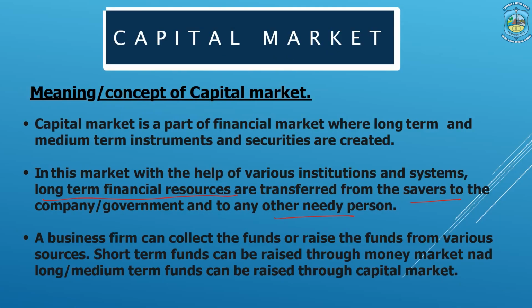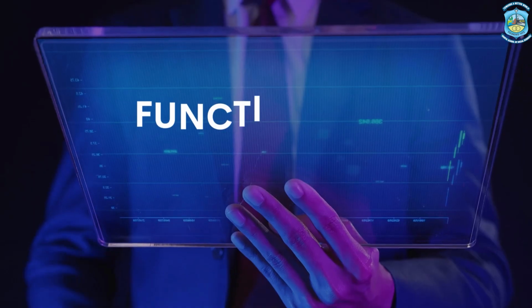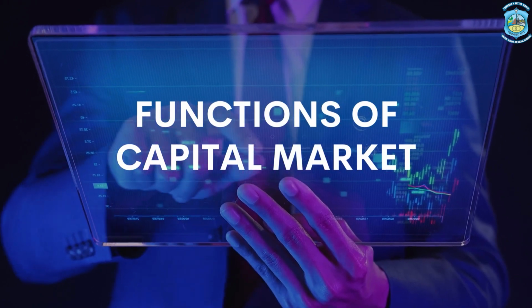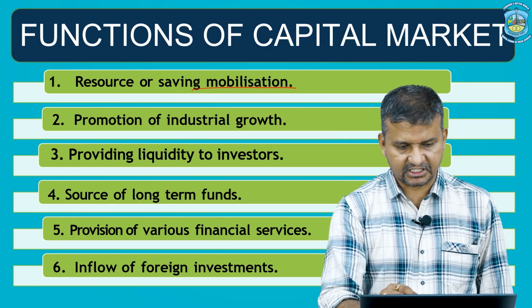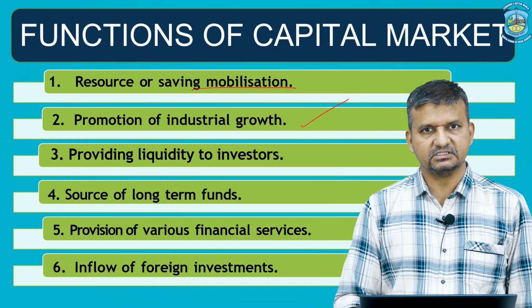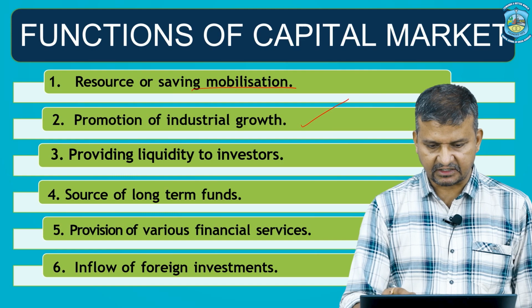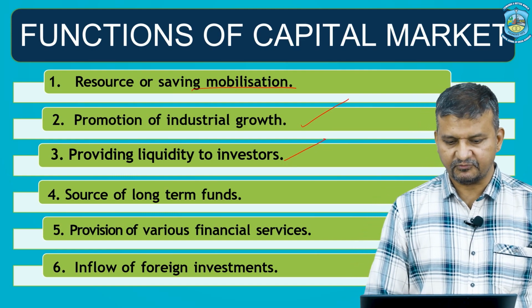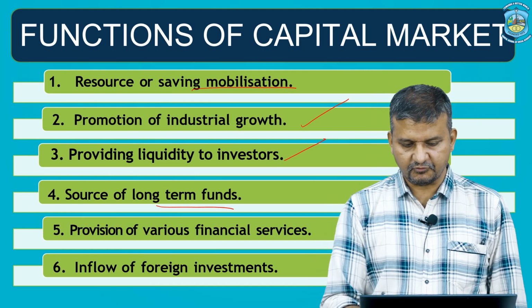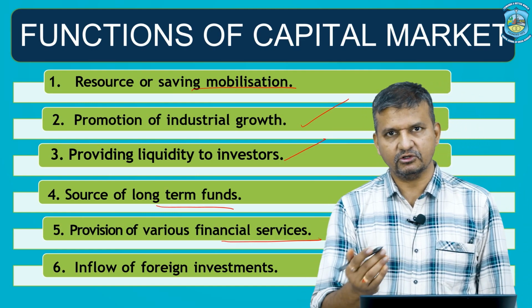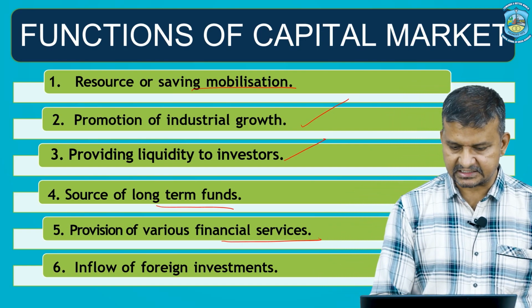A business firm can raise funds from various sources. Short term funds can be collected through money market, and long term, medium term funds can be raised through capital market. Now coming to functions of capital market, the first of the functions is resource or saving mobilization. Then it promotes industrial growth, it provides liquidity to investors, investors can sell and buy the shares at their convenience. It is always a source of long term funds, company can raise the funds with the help of capital market. Then there is the provision of various financial services, and it also inculcates the inflow of foreign investments.